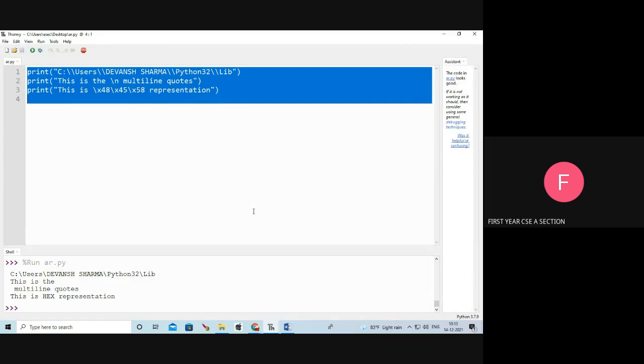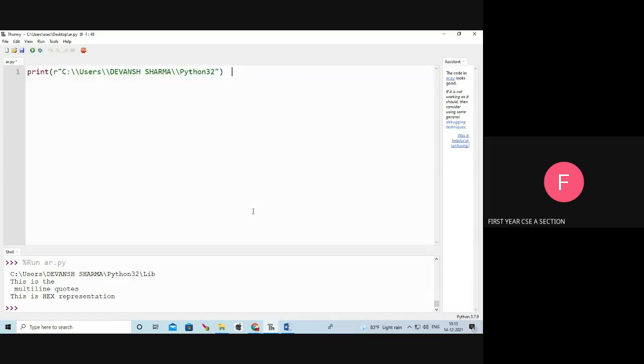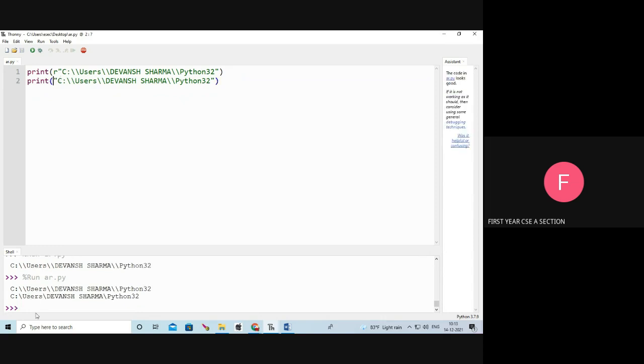Count 25. Okay, we will see another example. Here, print of R, double quotes, C colon double slash users double slash.